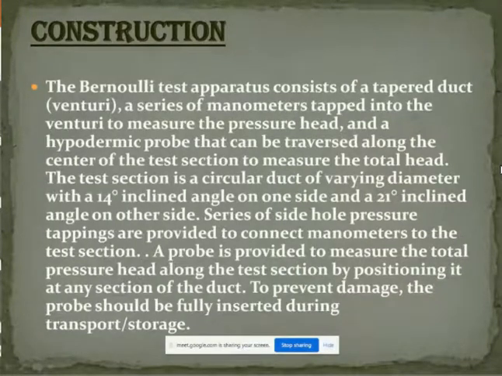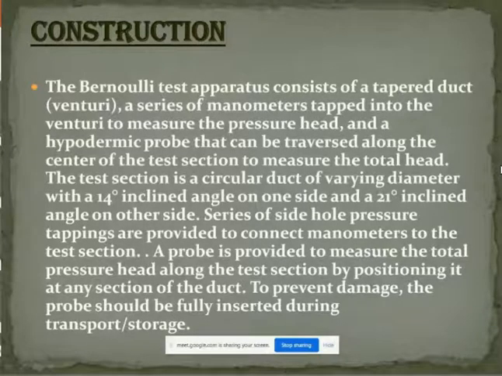Now the construction. The Bernoulli test apparatus consists of a tapered duct venturi, a series of manometers tapped into the venturi to measure the pressure head, and a hypodermic probe that can be traversed along the center of the test section to measure the total head. Here, the hypodermic probe is used to inject the ink dye pigment at the proper velocity. Due to the presence of this probe, the flow of fluid does not get disturbed and the velocity remains maintained.